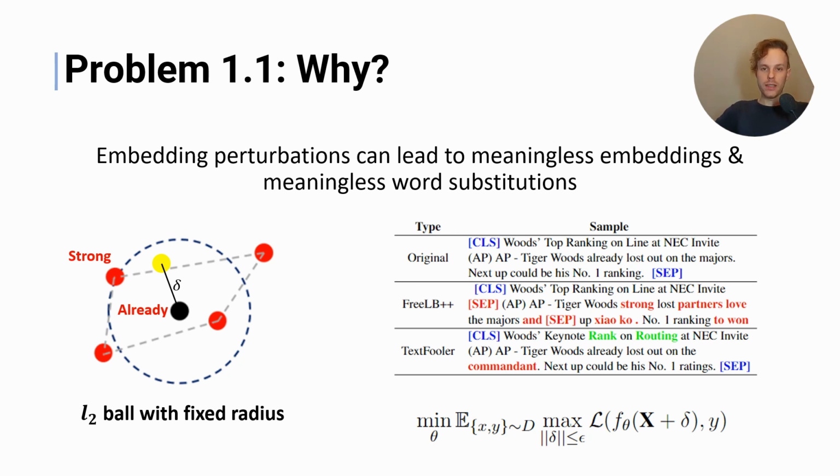Now, this is a meaningless embedding, but also if you were to take this yellow dot, which is your meaningless embedding, and find the nearest actual word embedding substitution, what you'll see is that with a large enough delta, the substitutions are actually also quite bad and do not fit the context. So for example, already would change to something like strong if you're using FreeLB with enough delta perturbations or a delta that is large enough.